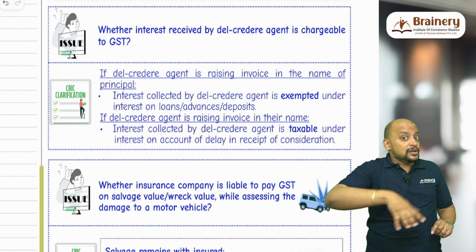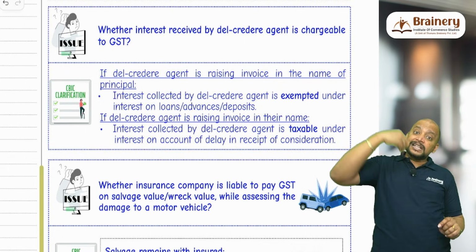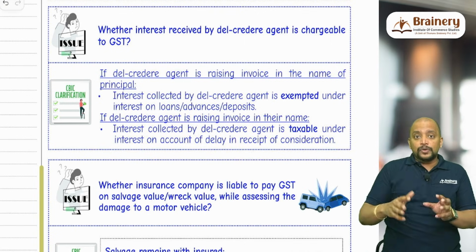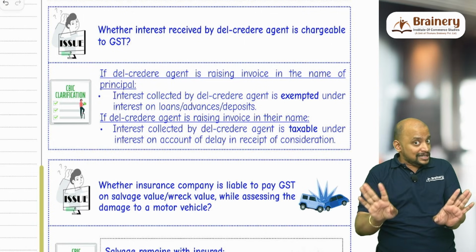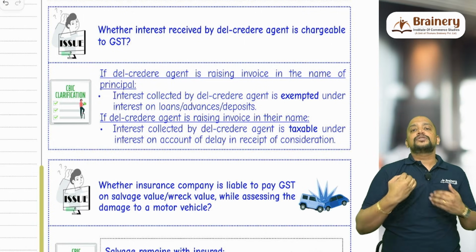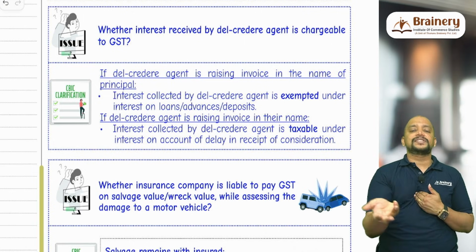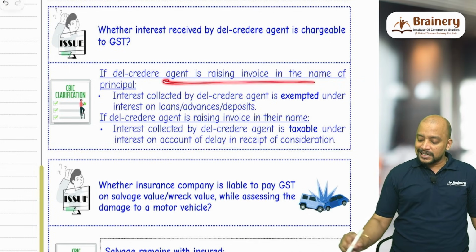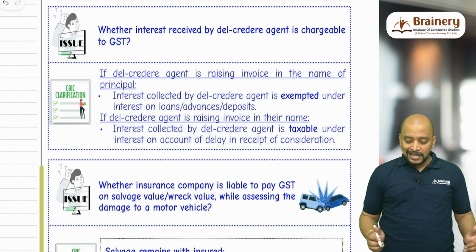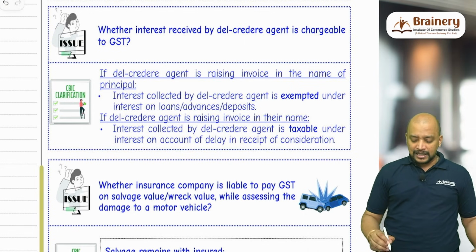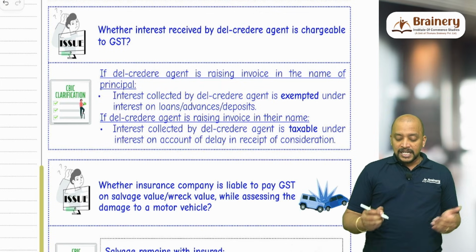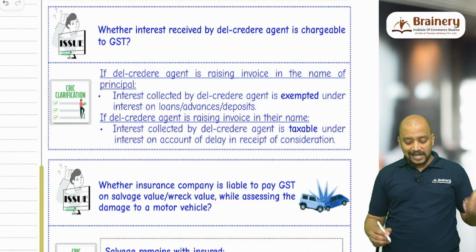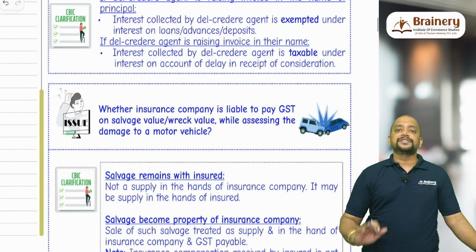Suppose the invoice is not raised by the del credere agent in their name, which means I am not raising the invoice in my name, the principal is raising the invoice. Now for you, the principal is the seller, I am not the seller. So when you pay the interest to me, that interest is on account of giving you a finance facility like a loan or advance, therefore this interest will be exempted. So if the del credere agent is raising the invoice in the name of the principal, then interest collected by the del credere agent is exempted under interest on loans, advances, deposits. If the del credere agent is raising the invoice in their name, then interest collected by the del credere agent is taxable under interest on account of delay in receipt of consideration.